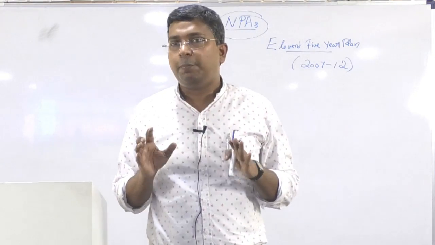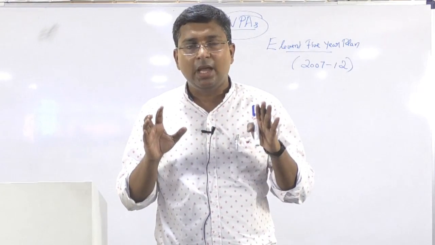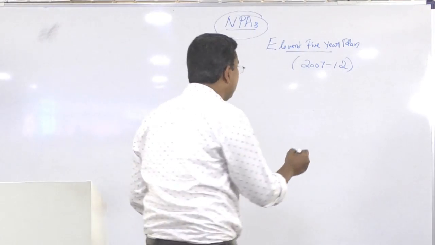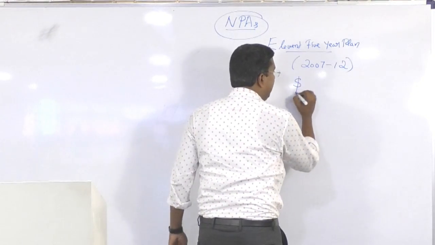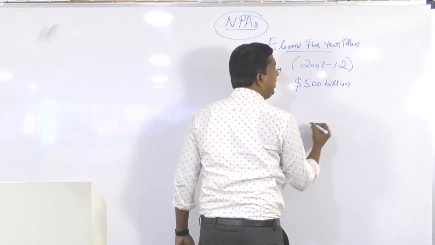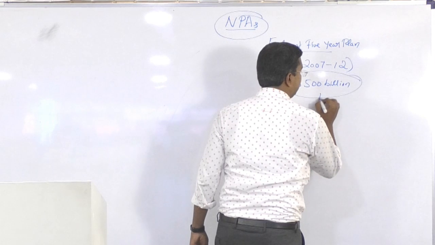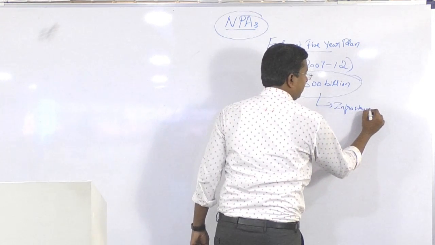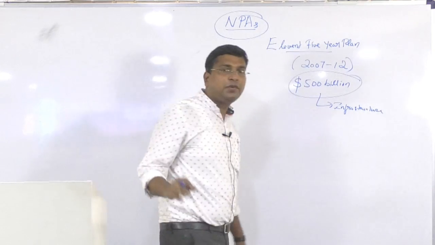The 11th 5-year plan had a plan to allocate 500 billion for infrastructure development.